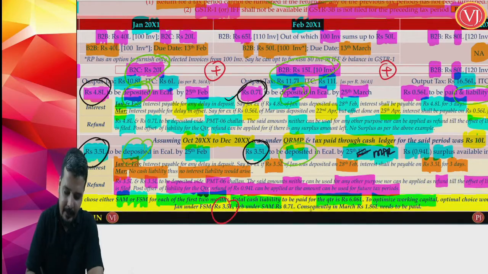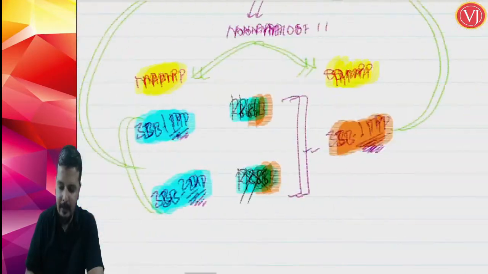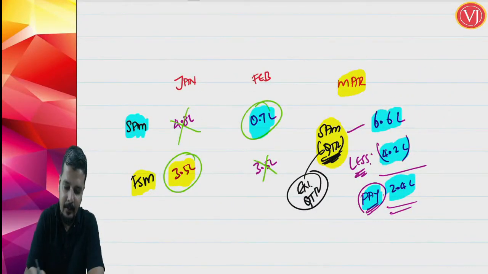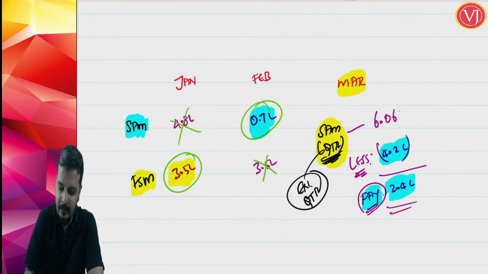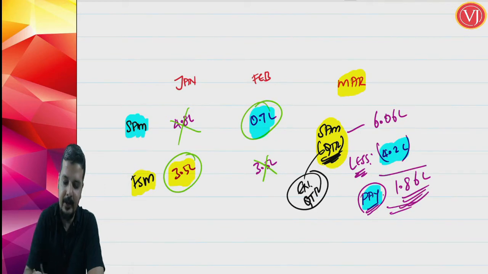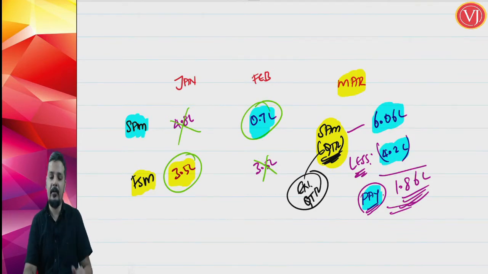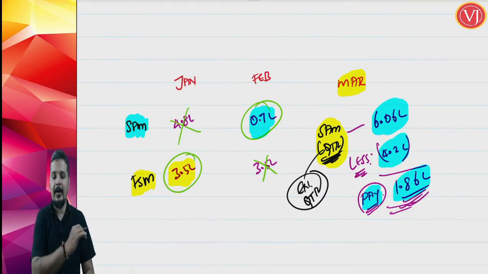When you have paid for the first month 3.5 lakhs, second month 0.7 lakhs, totally you have paid 4.2 lakhs, and your liability was 6.06. Beg your pardon, I've written it here wrong. Your liability was 6.06 lakhs. If your liability was 6.06 lakhs, what is the balance amount that you are required to pay? Balance amount that you are required to pay is 1.86 lakhs. I wrote it as 6.6 lakhs, but your entire liability is not 6.6, it is 6.06 lakhs, and you have already paid 4.2 lakhs. So balance will be 1.86 lakhs that you have to pay.